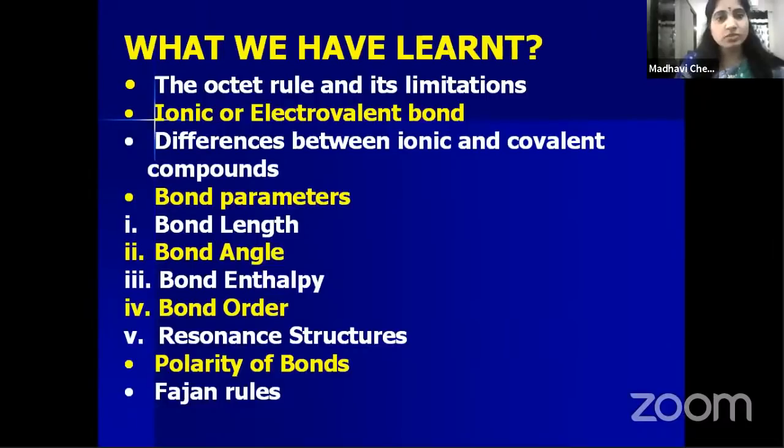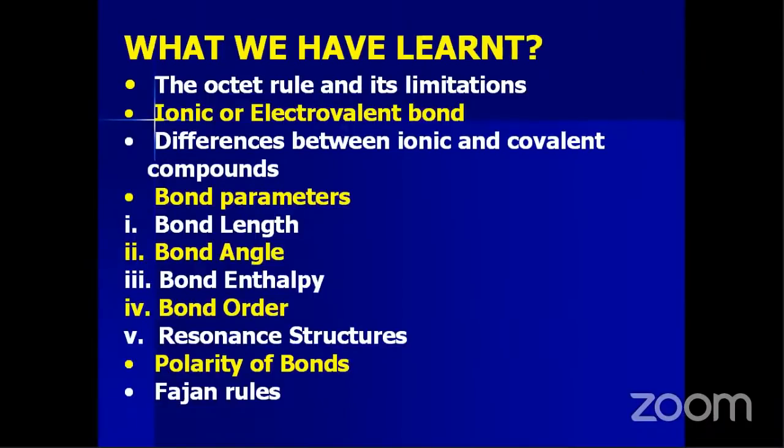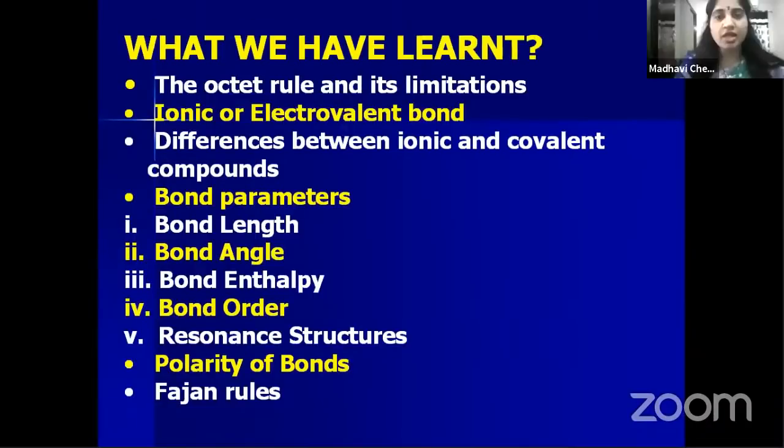Now we have seen the ionic or electrovalent bond. In that, lattice enthalpy plays an important role. Because of the lattice enthalpy, these ionic or electrovalent compounds get stability, not by just simply getting 8 electrons in their outer shell, right? Differences between ionic and covalent compounds also we have seen.